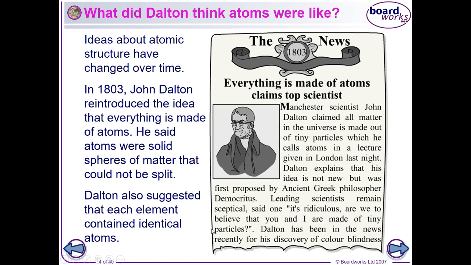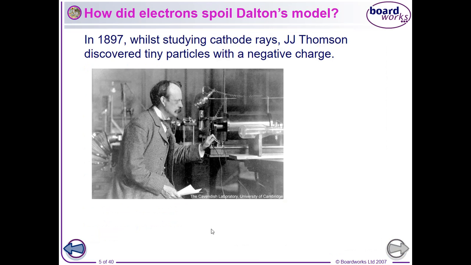So he also suggested that not only were things made up of atoms, but elements in chemistry were made up of identical, the same atoms, which is correct today. Now, in 1897, J.J. Thomson discovered tiny little particles with a negative electrical charge, and they eventually got called electrons.